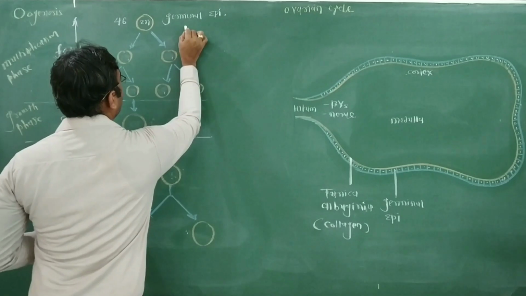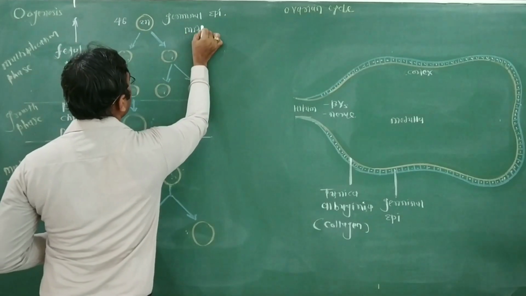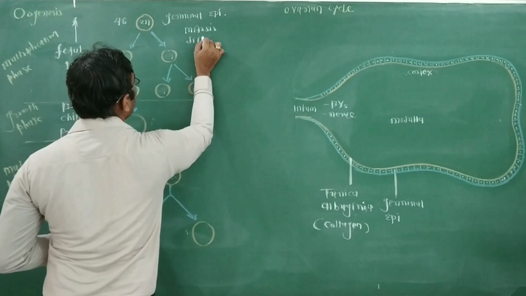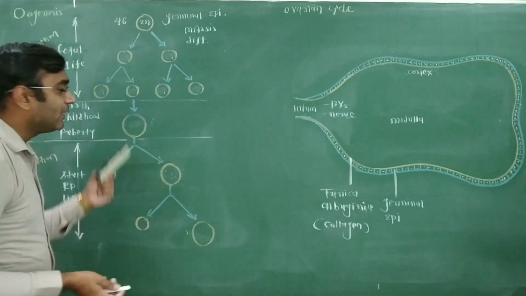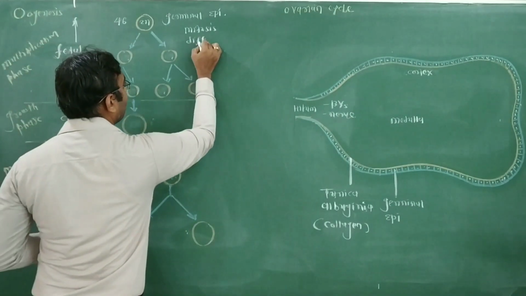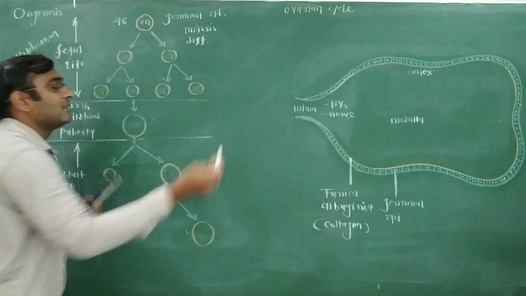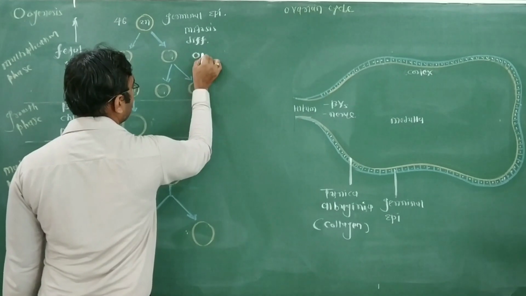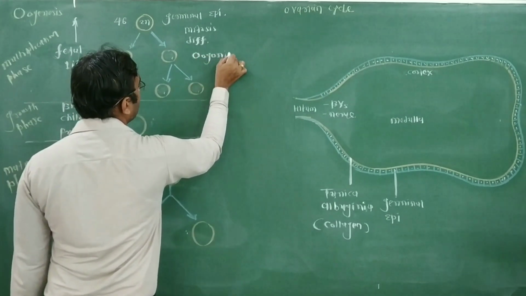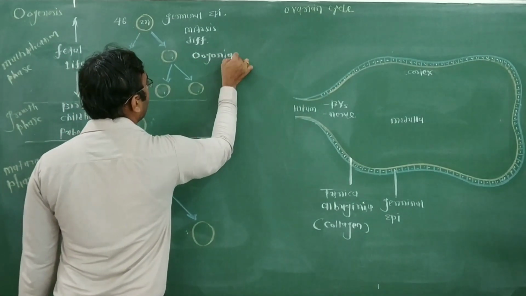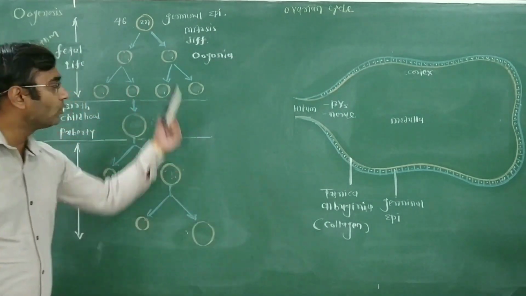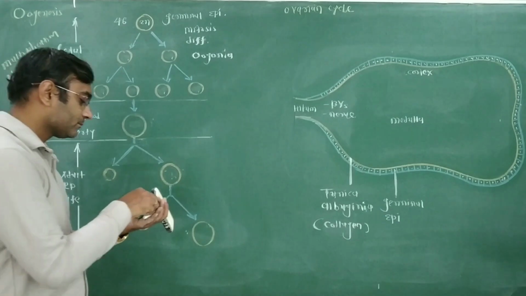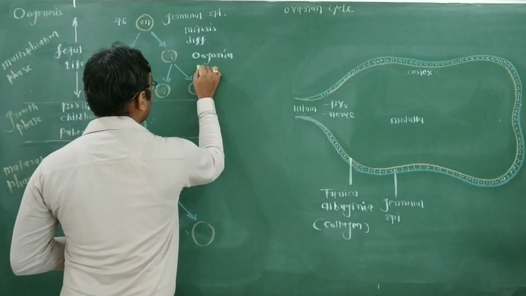Division occurs by mitosis, as well as differentiation. That gives rise to a large number of cells, meaning a couple of millions of cells. These we can call oogonia. Single one is oogonium, many are oogonia. Oogonia can also be called gamete mother cells.